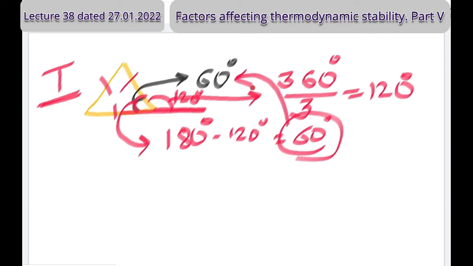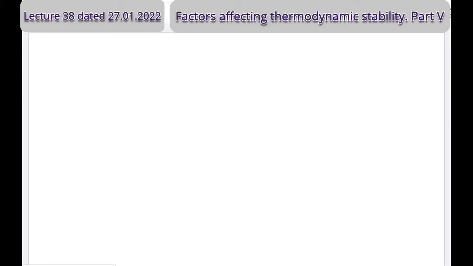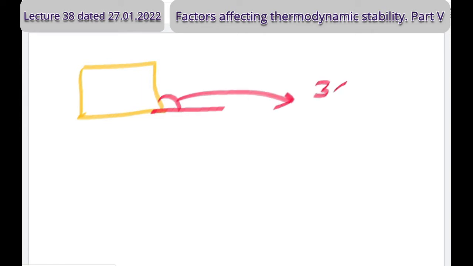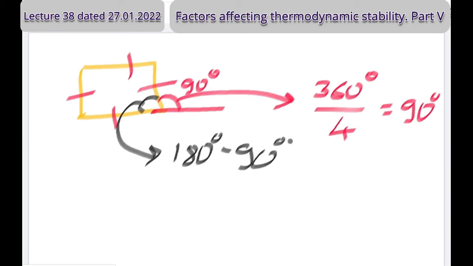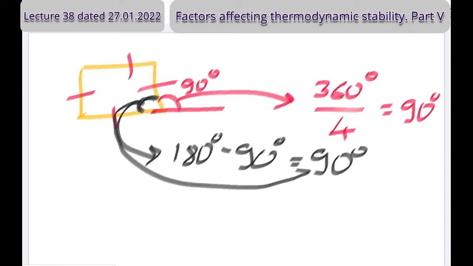Could you understand what I am saying? Let us apply it again for other geometry. If I consider a square, all sides are equal. As before, I want to find the external bond angle. What is the formula for that? 360 degrees divided by the number of sides: first side, second side, third side, fourth side. 4. The answer is 90 degrees. So this angle is 90 degrees. Then what is this angle? 180 degrees minus 90 degrees is equal to 90 degrees. Therefore, we said the bond angle is 90 degrees if four sides are there. Is it clear?